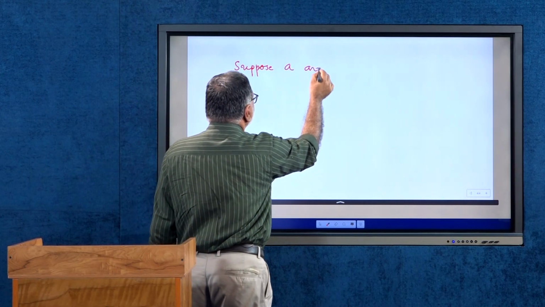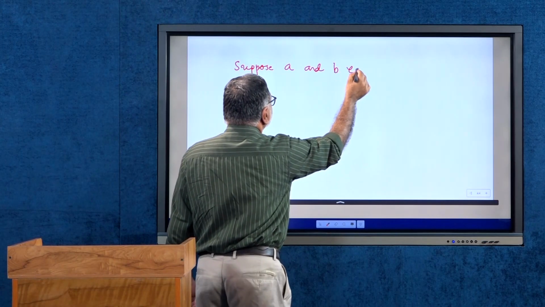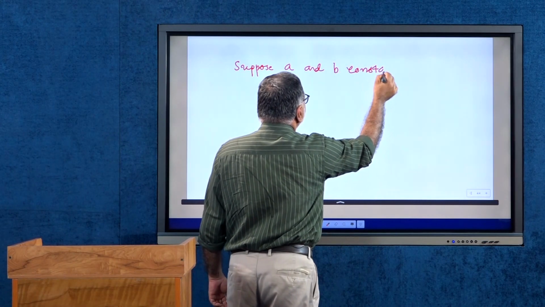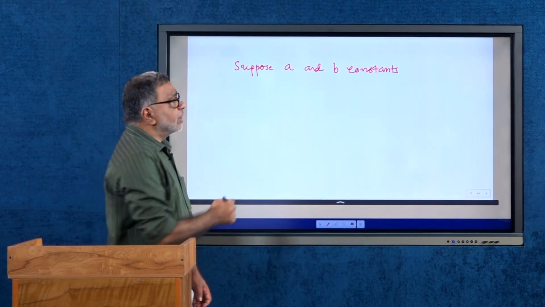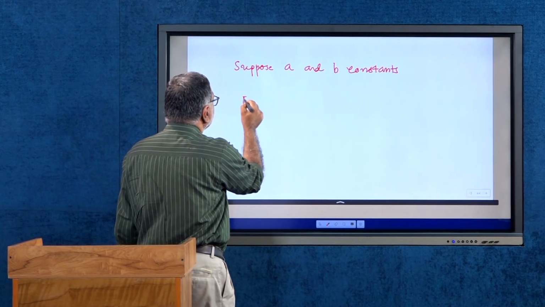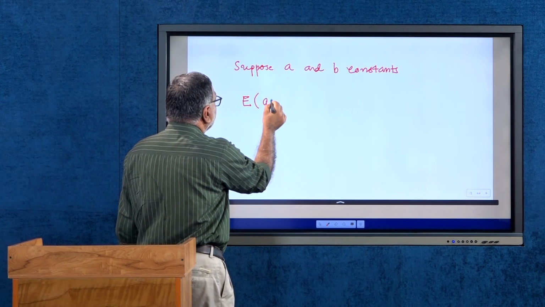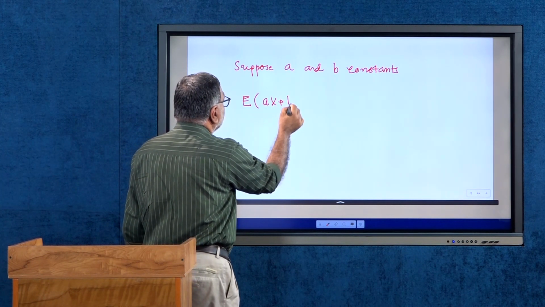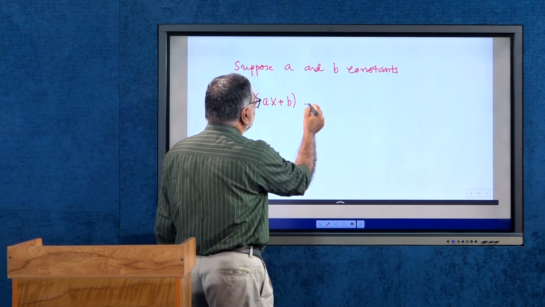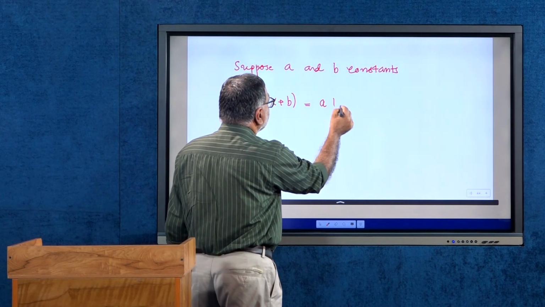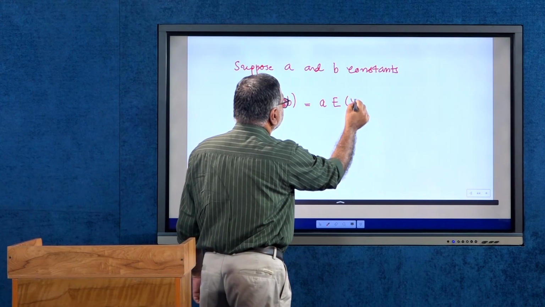Suppose a and b are constants, then expectation of ax plus b, a linear function of x, is equal to a into expectation of x plus b. This is one property of expectation.